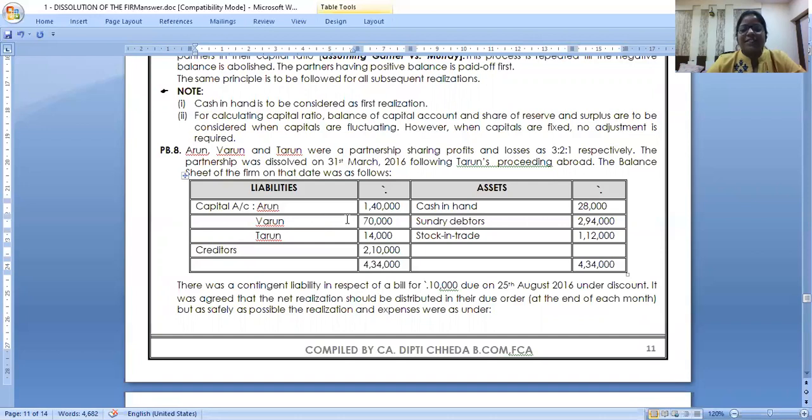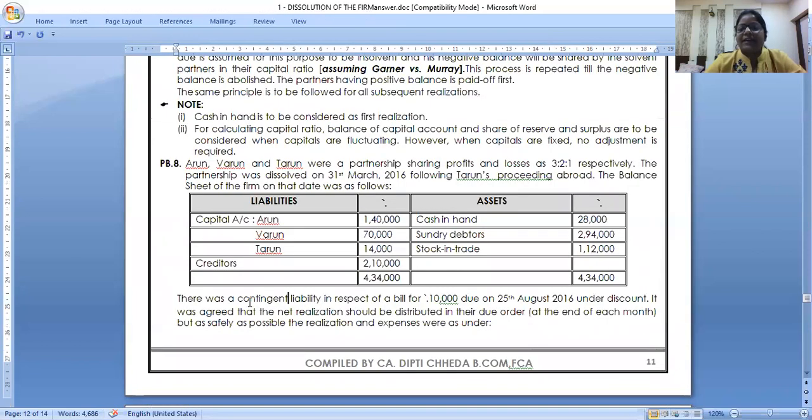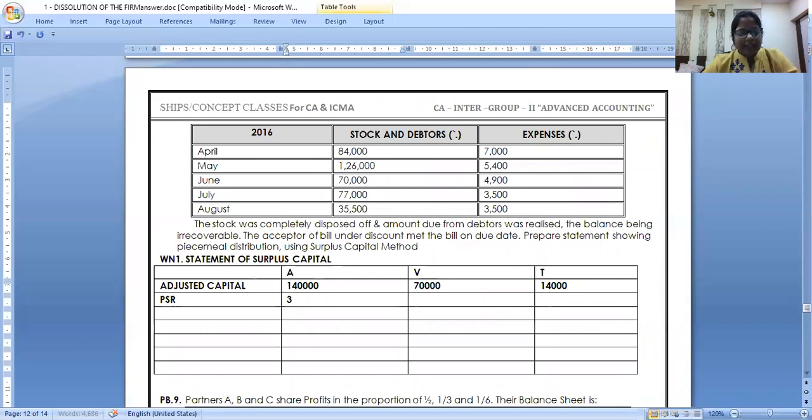1,40,000, are you seeing on the screen? 70,000 and 14,000. Right. Now write down the PSRs, profit sharing ratio. Check, it is given here. 3:2:1. Now, divide it by the profit sharing ratio to get the capital. I missed one more column. You can make a step. Step 1 by step 2.